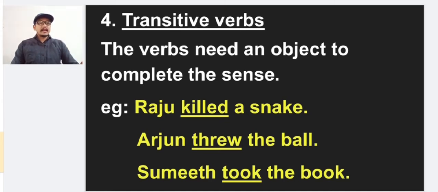Raju killed a snake. So the verb killed is used here as a transitive verb because it requires an object. A snake is the object here. So killed is a transitive verb. Arjun threw the ball. We cannot stop at the verb alone. Arjun threw, we cannot stop the sentence there because Arjun threw what? Arjun threw the ball. So threw is a transitive verb because it always requires an object. The ball is the object here.